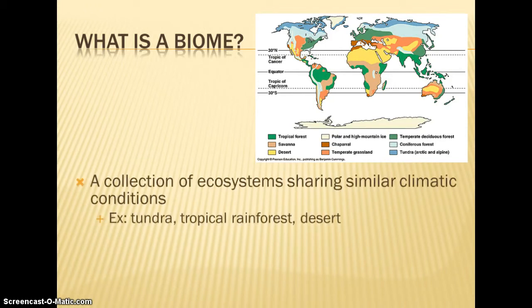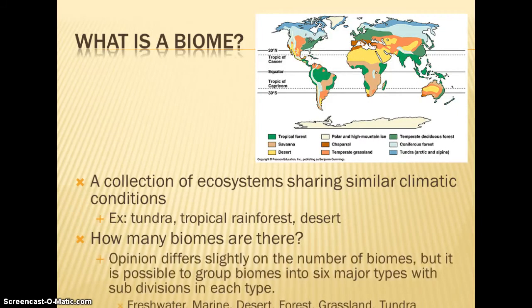But what a biome is, it's an ecosystem that has the same climatic conditions no matter where it is on Earth. So a tundra in light and this dark blue up here, no matter where it's found, whether it's in North America or whether it's in Asia, is going to have similar climatic conditions. So a lot of times these biomes are classified by their latitudes, because the latitude is going to affect the amount of sunlight.